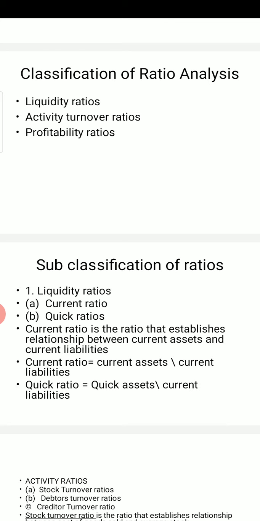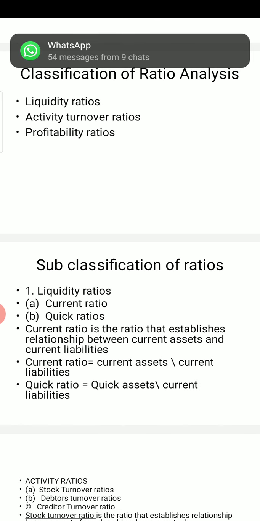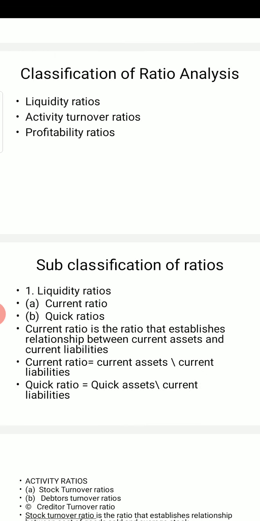For calculating current ratio, you must know which are our current assets and which are our current liabilities.